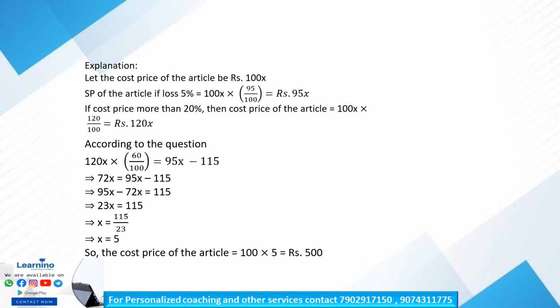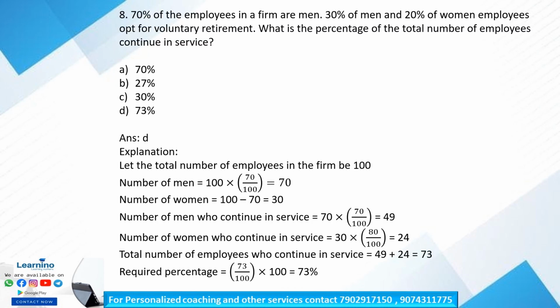Okay. So next question, question number 8. 70% of the employees in the firm are men. So in a firm, 70% is men. Suppose there are 100 employees. Okay. So 70 are men. So remaining is 30. So 70 men and 30 women.